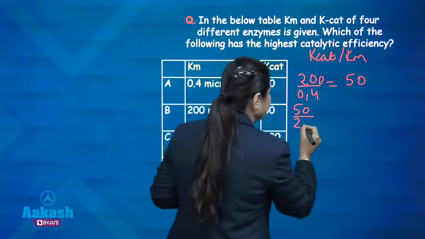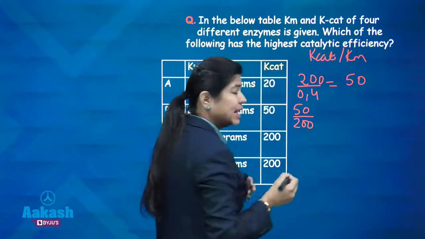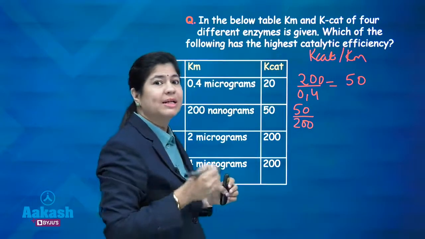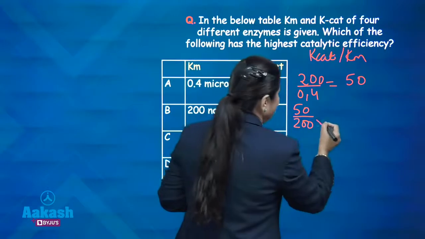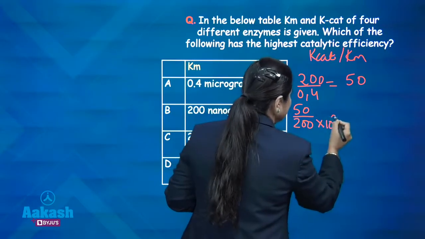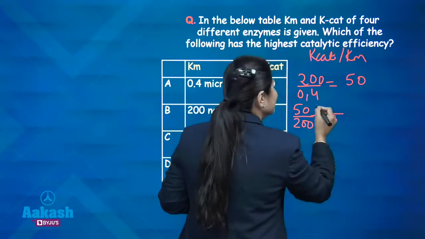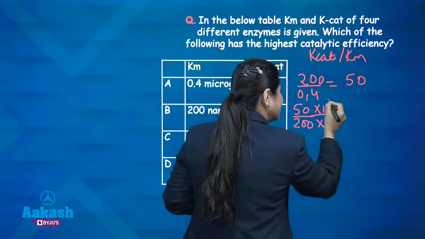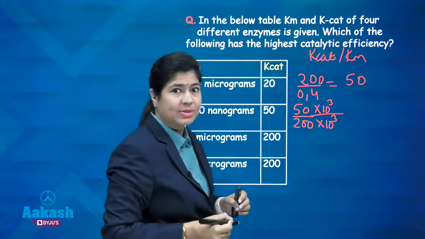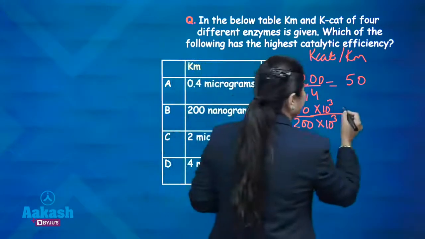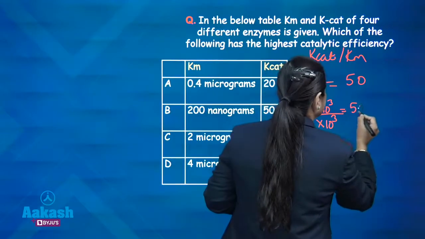So, 200 nanograms if I have to convert, I have to multiply it with 10 to the power 3. So, I have to multiply it by 10 to the power 3 in the denominator. So, I have to do the same thing in the numerator as well, right. So, I will be getting 50,000